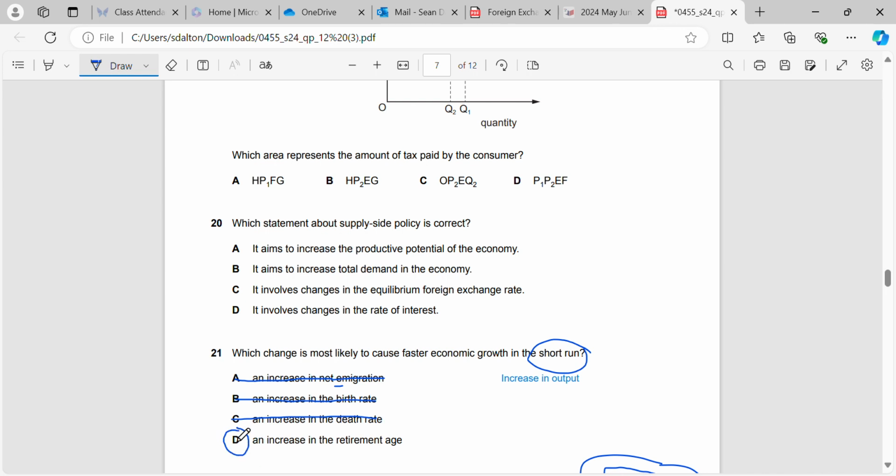However, if we have an increase in the retirement age, people will be working for longer, so we may be able to increase our output over that short period of time, where we're going to have people working for an extra year or an extra 2 years, etc.